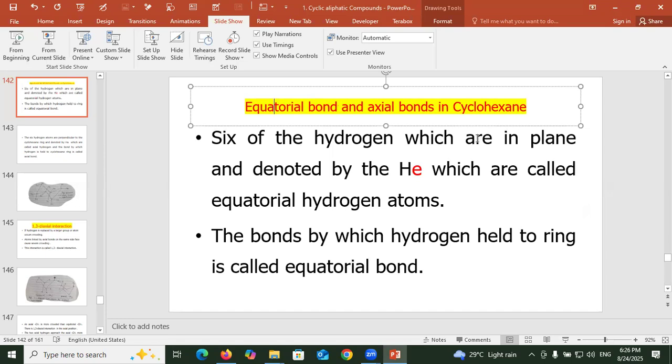Six of the hydrogens which are in the plane are denoted by He, which are called equatorial hydrogen atoms, and the bonds by which the hydrogens are held to the ring are called equatorial bonds.